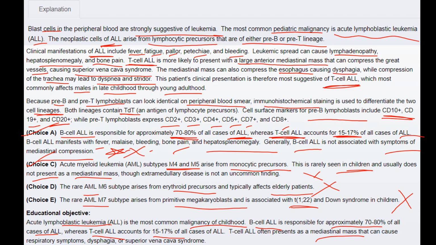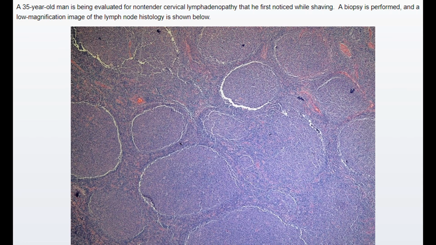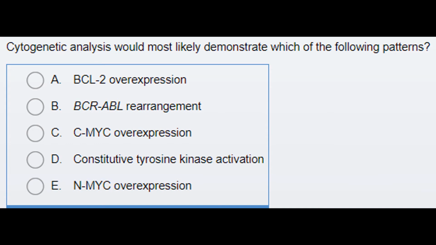In this question, a 37-year-old man is being evaluated for non-tender cervical lymphadenopathy that he first noticed while shaving. A biopsy is performed and a low magnification image of the lymph node histology is shown below. So the cytogenetic analysis would most likely demonstrate which of the following patterns? The answer will be A, BCL2 overexpression, as the lymph node biopsy reveals follicular lymphoma.